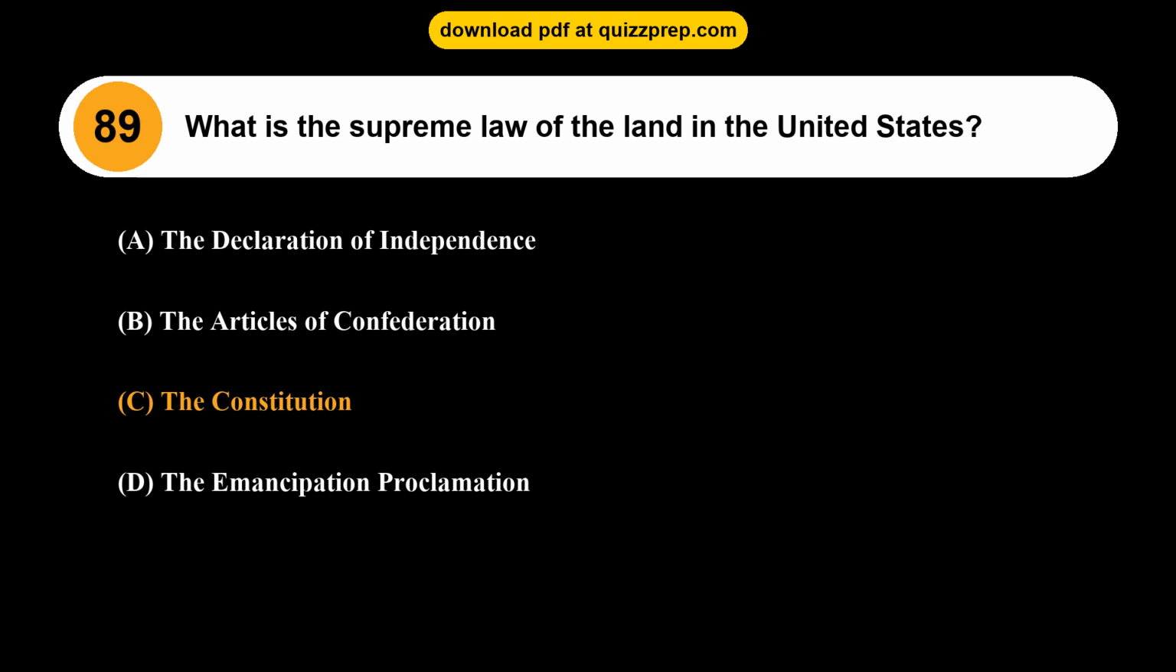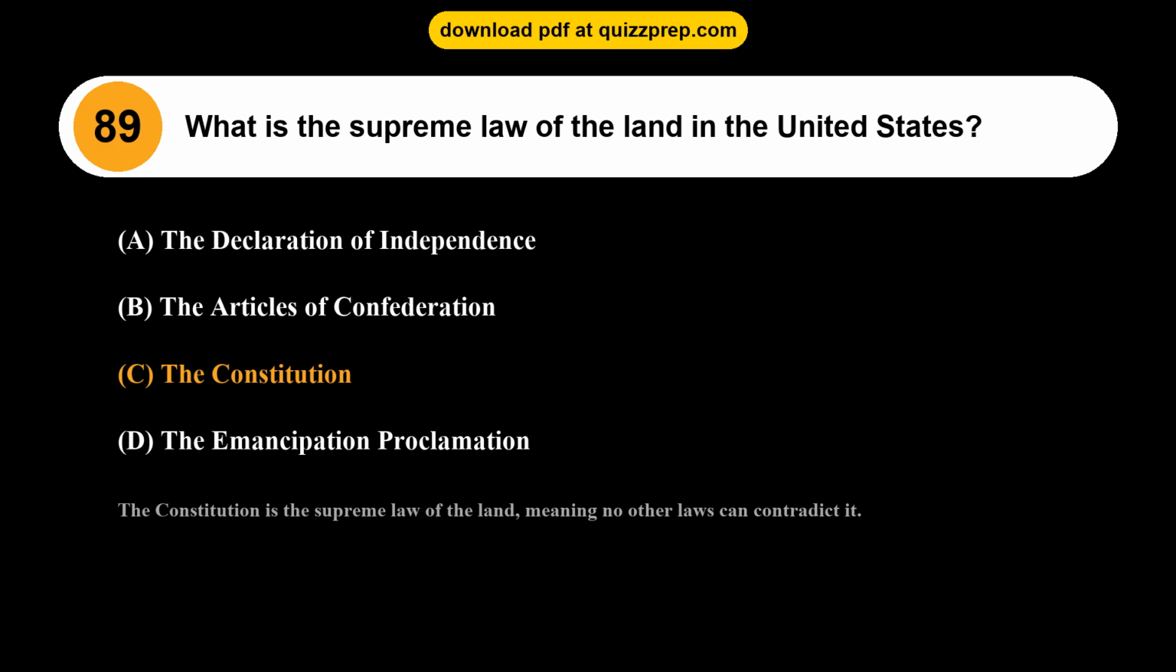The correct answer is option C, the Constitution. The Constitution is the supreme law of the land, meaning no other laws can contradict it.